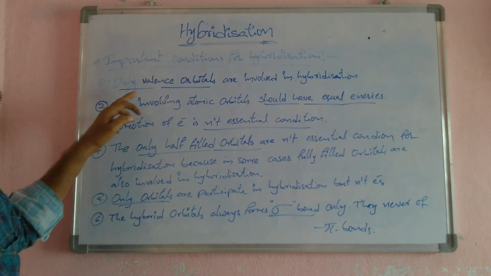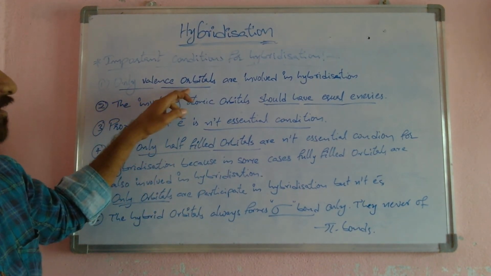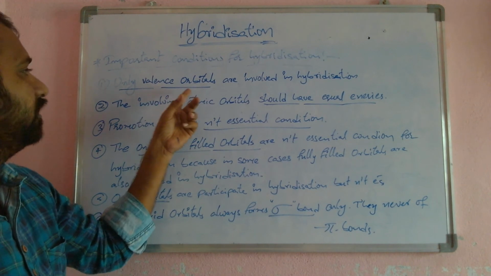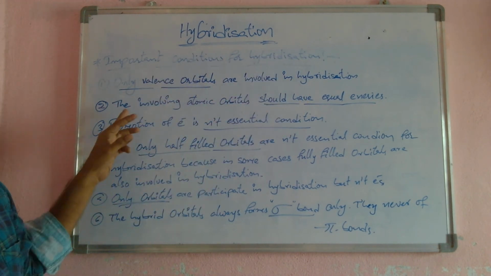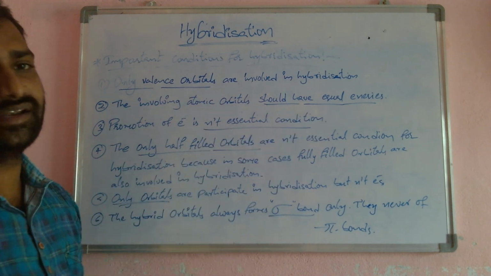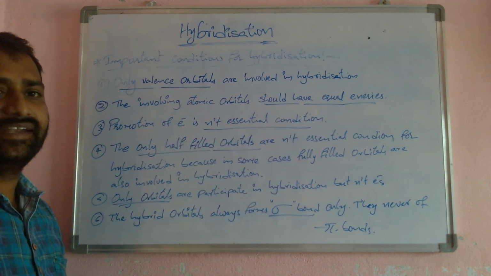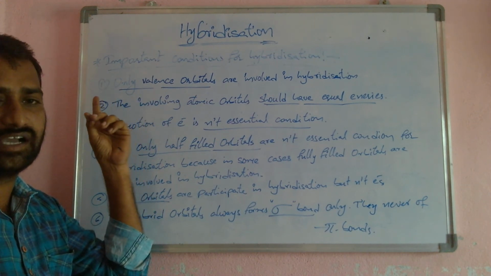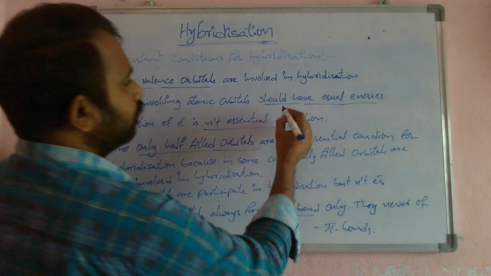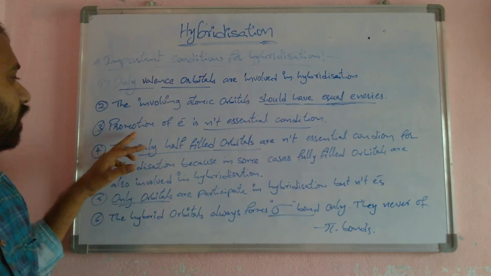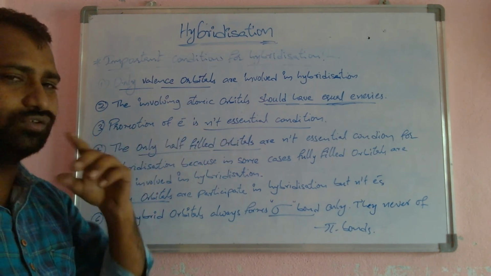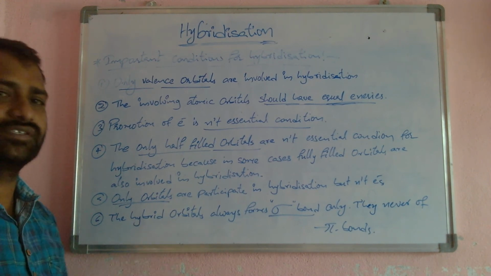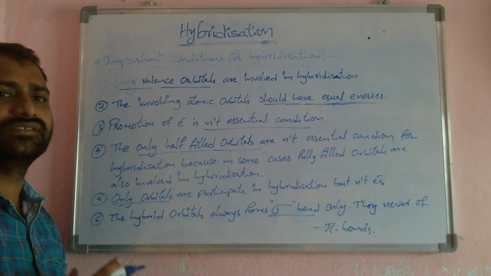Once again, only valence orbitals, meaning the orbitals present in the valence shell, are involved in hybridization. Next, the involved orbitals should have equal energy. Already we learnt in the definition that atomic orbitals of slightly different or almost equal energies are involved. This is the essential condition. The third one, promotion of electron is not an essential condition. In every hybridization electron is not promoted; in some conditions promoted, in some not promoted.